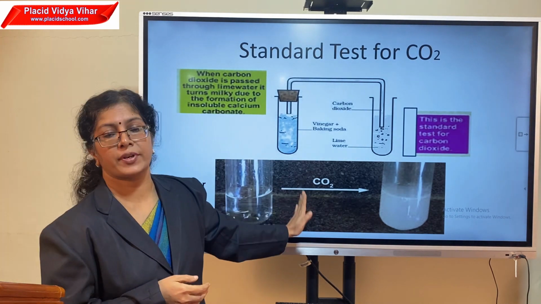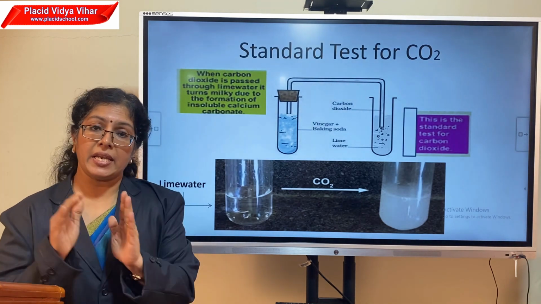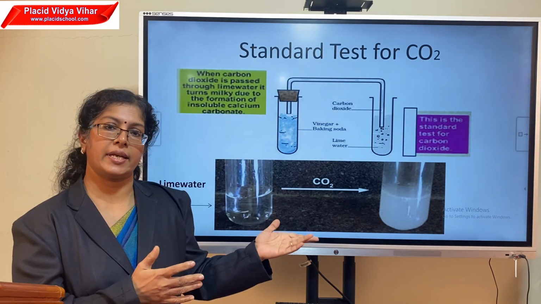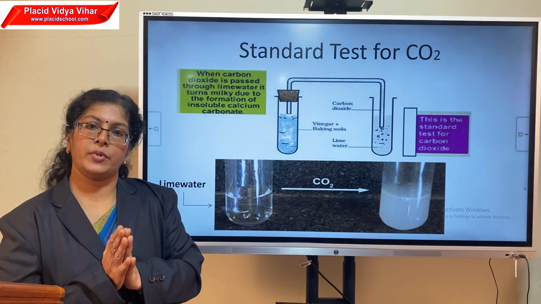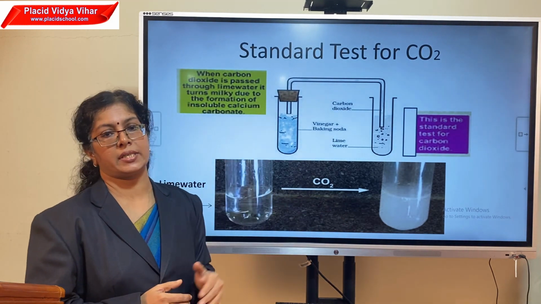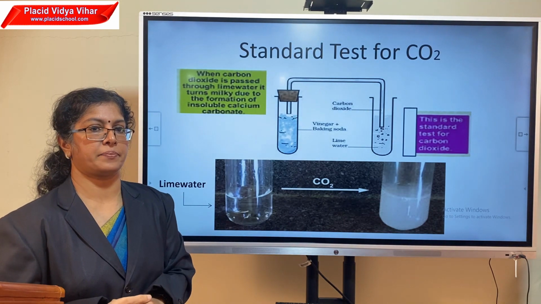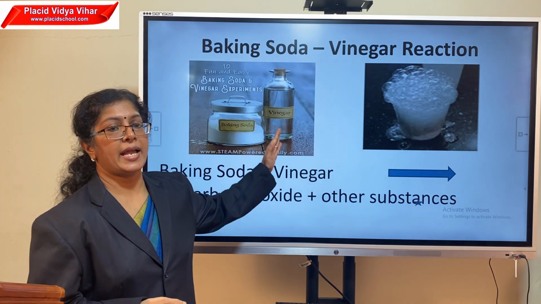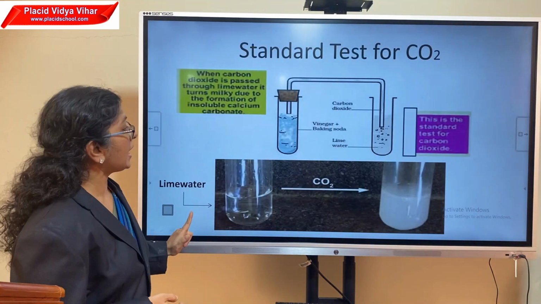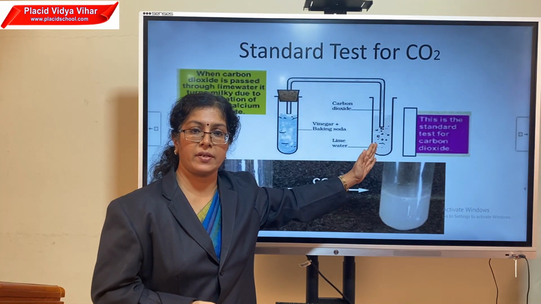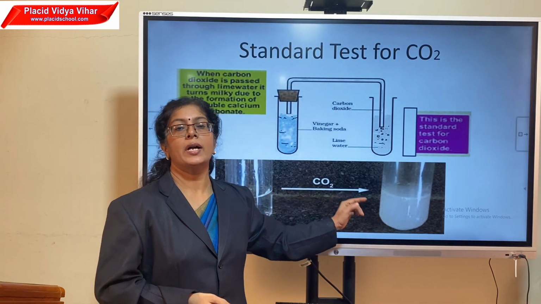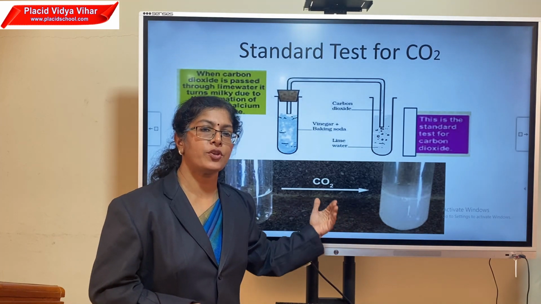It is a standard test of carbon dioxide that if any gas changes calcium hydroxide into a white milky substance, that gas is none other than carbon dioxide, because carbon dioxide changes calcium hydroxide to calcium carbonate, which is white in color. Once again, baking soda and vinegar, we got a gas coming out from that. And when that gas is directed to calcium hydroxide, which is lime water, it turned to a white milky substance, which is calcium carbonate. Did you notice the name change of components?